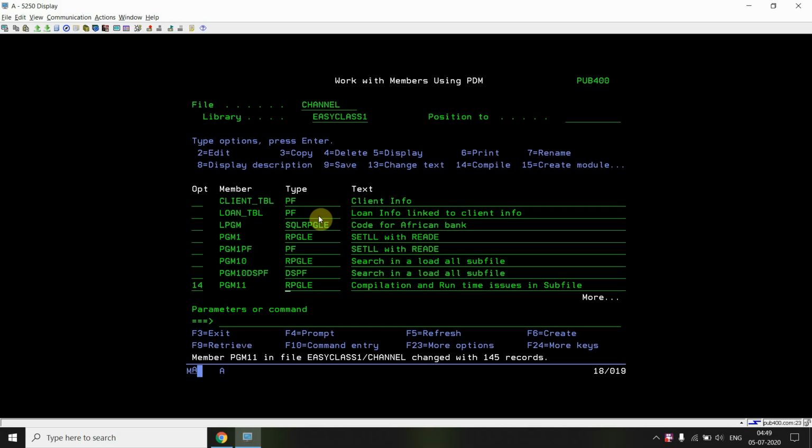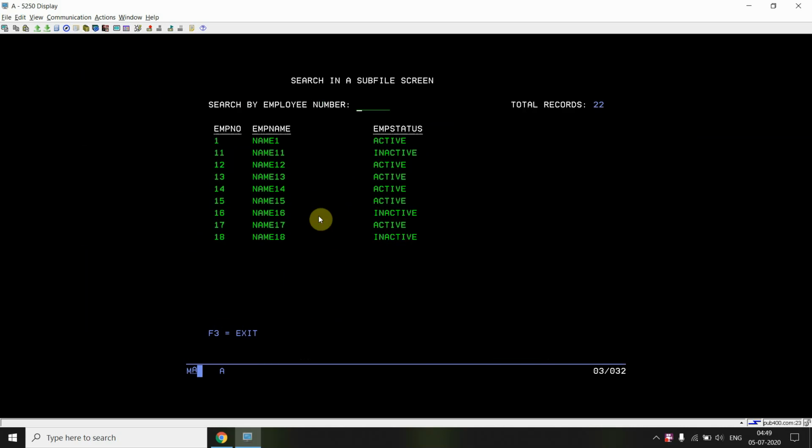For example, now I just compile this program. Now I'm on the first page. If I press enter, I will be on the first page. For example, now I just press page down. If I press enter, you can see that I just navigate back to the first page. Now I'm on the third page. If I press enter again, I again navigate back to the first page. So this is the error.